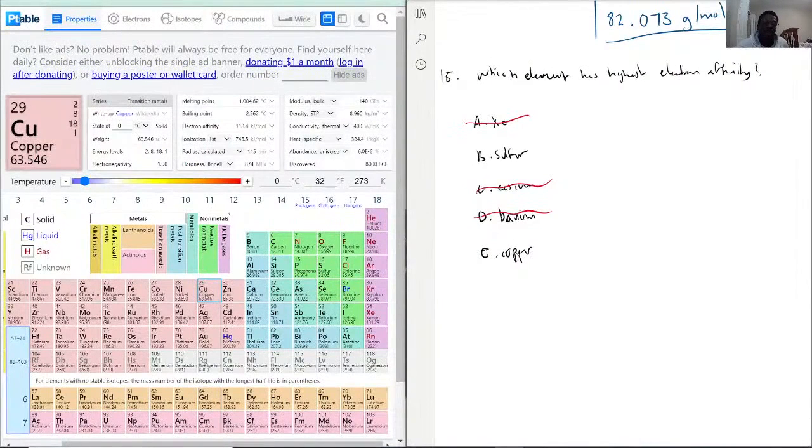And I think that's what electron affinity refers to, the likelihood that you would take another electron. And sulfur has many reasons to, considering that as it takes electrons, it becomes closer to the octet rule. So that is what we have here, of which element has the highest electron affinity. Let's see how we did.